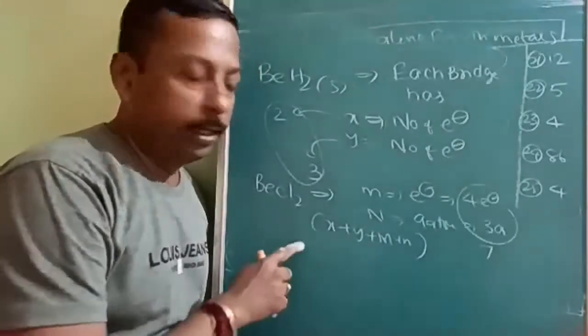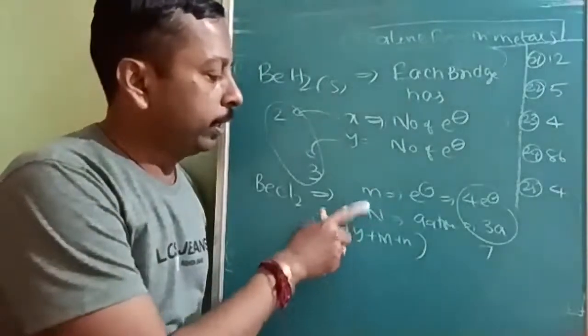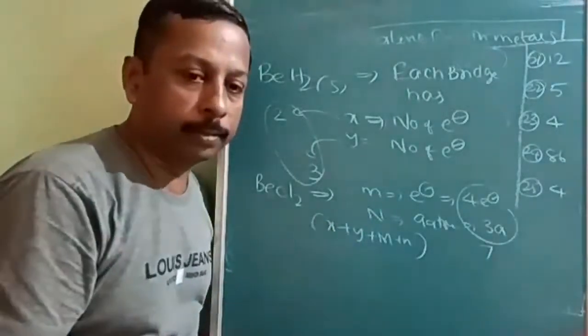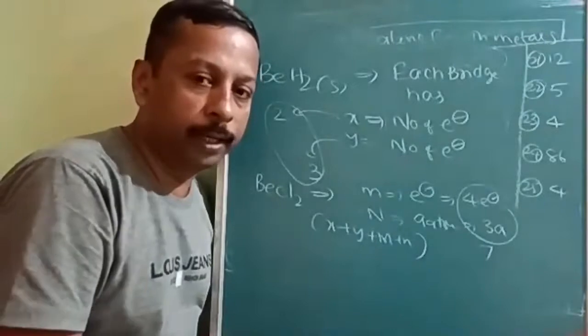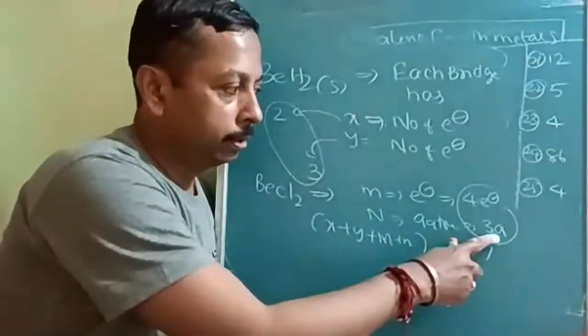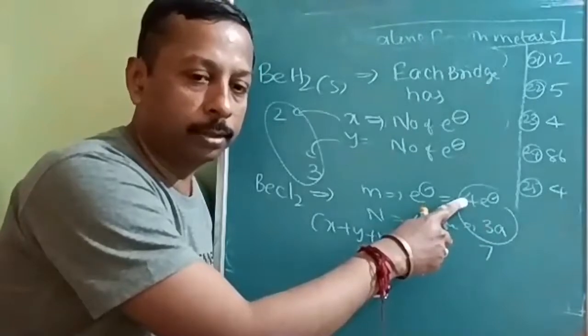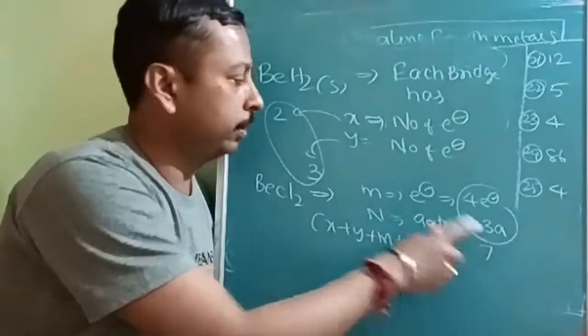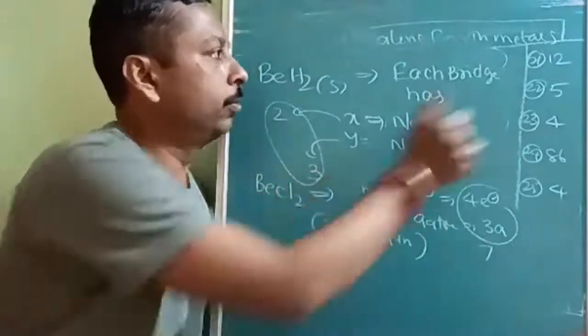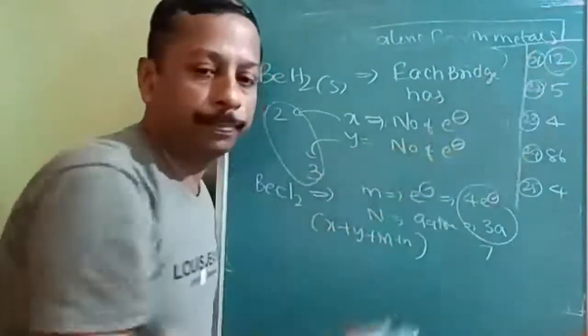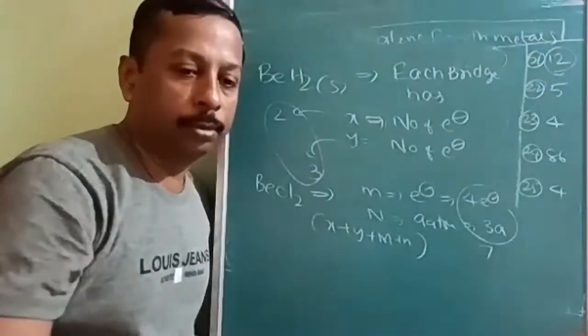So in beryllium chloride, each bridge has how many? 3 atoms. What are those 3 atoms? 2 beryllium and 1 chlorine. 3 atoms. But electrons will be 4 electrons. So 4 plus 3 is 7 and plus 5. So total will be how many? 12. Is that question understood?